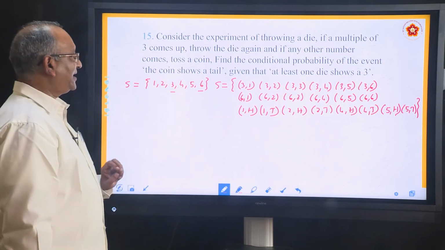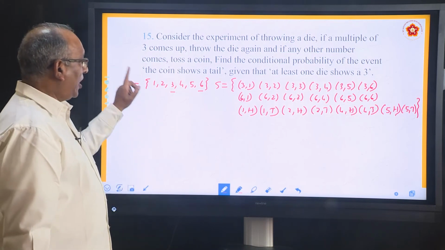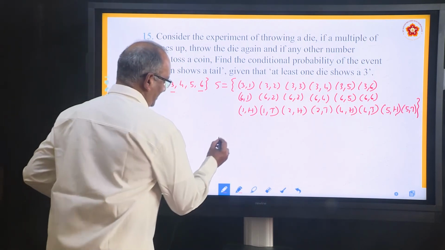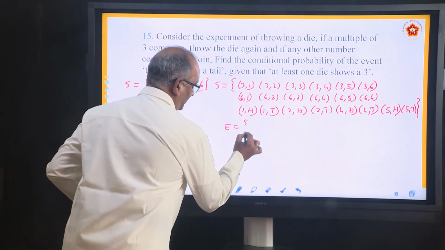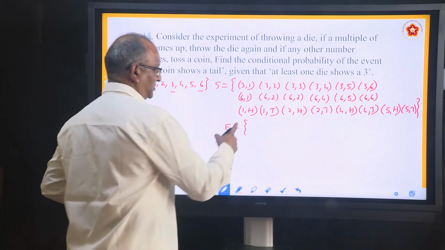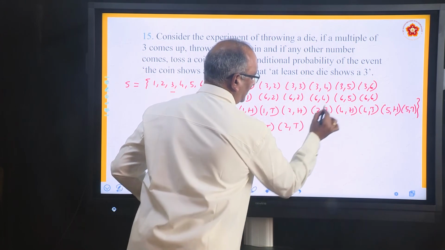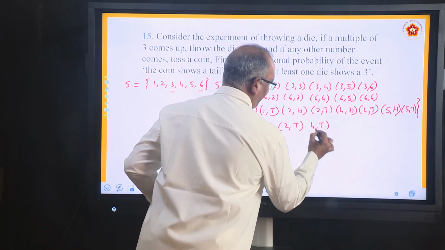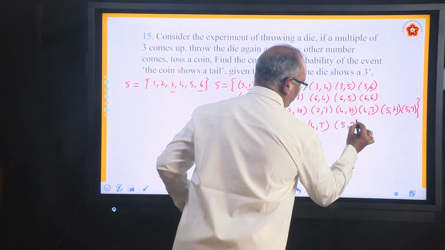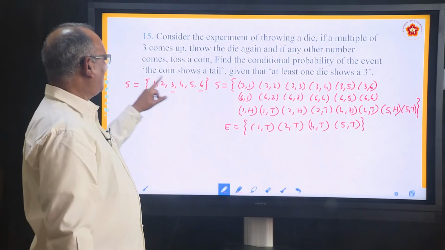Now define the events. What are the events? He says find the conditional probability of the event. What is that? The coin shows a tail. Define E. What is E? The coin shows tail. Pick up those in which T is there. So here you have 1T, 2T, 4T and then 5T. This is forming E.